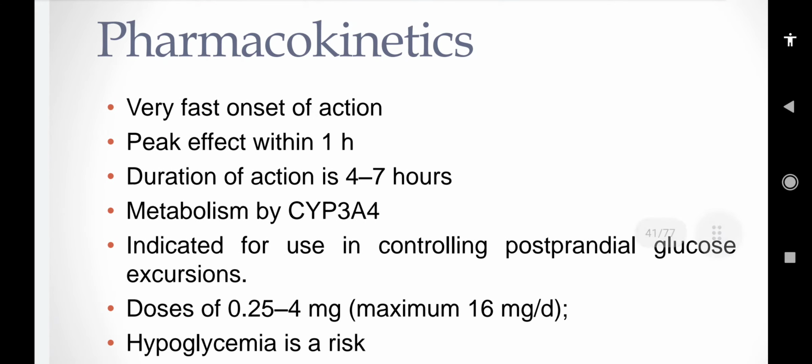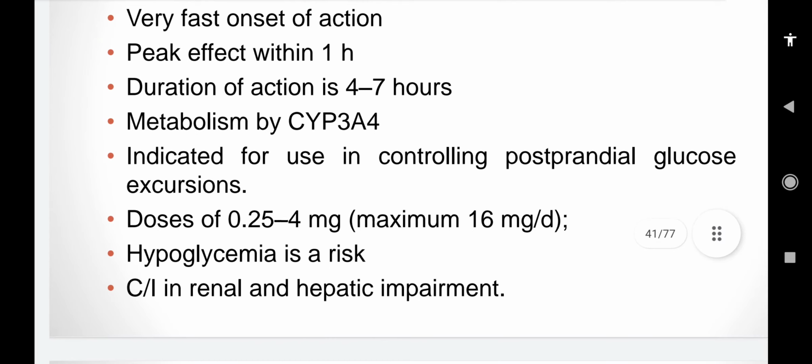Pharmacokinetics: very fast onset of action, as you can see in the blue picture, the first picture of the video. Peak effect within 1 hour, duration of action 4 to 7 hours. Metabolized by cytochrome 3A4, so it has major interaction with drugs that are substrates or inhibitors of this enzyme. Indicated for use in controlling postprandial glucose, and hypoglycemia is a risk.